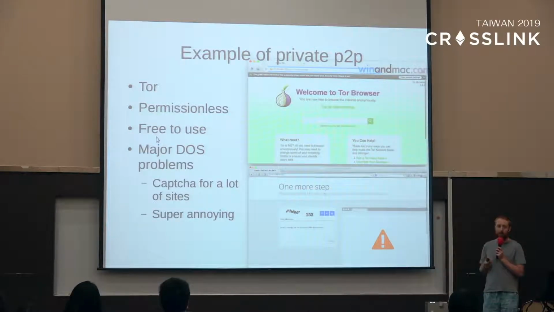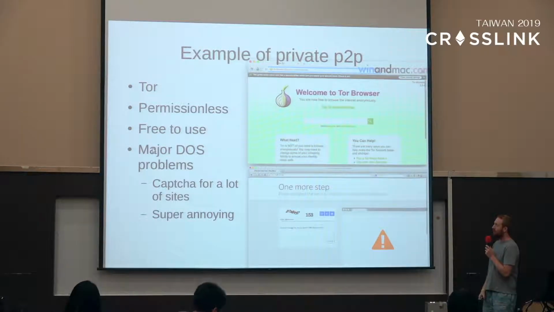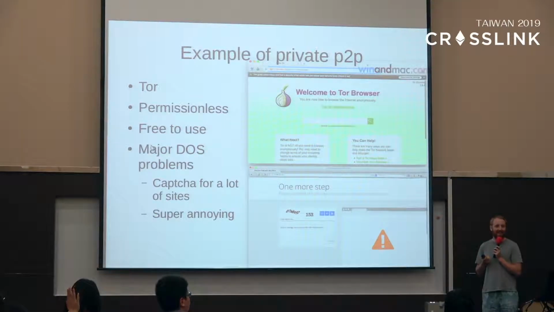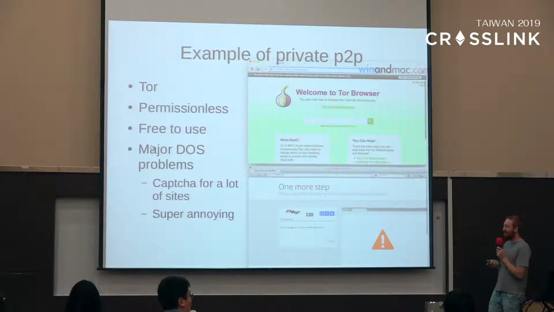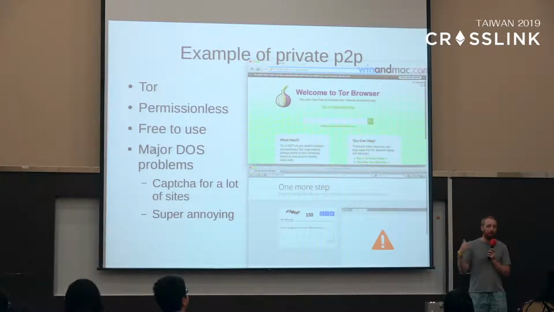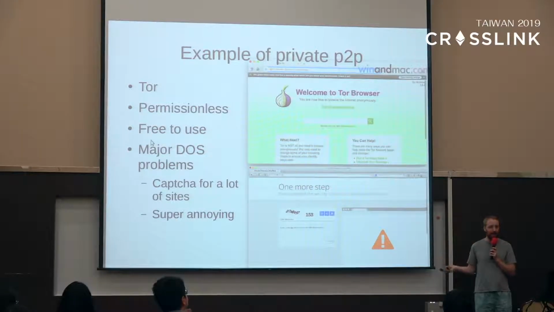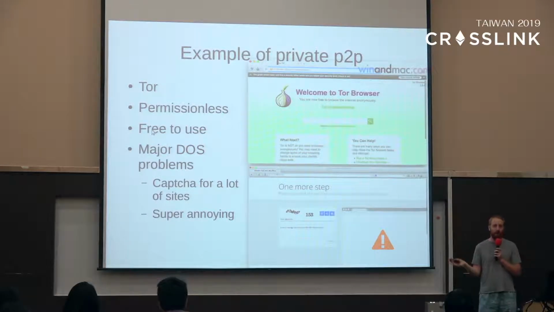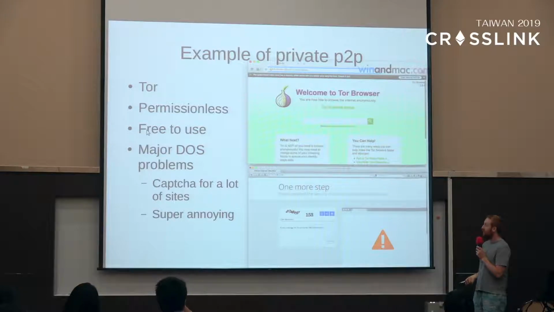So let's take an example of a private peer-to-peer network and see how it works and what some of the drawbacks are. One example is Tor. Who here has used Tor before? Oh, cool, okay. Tor is a private network where your traffic gets shuffled and hidden as it passes through the network. Tor is permissionless, it's free to use, anyone can set up a Tor node and advertise it and people can use it. But there are some major problems with Tor.